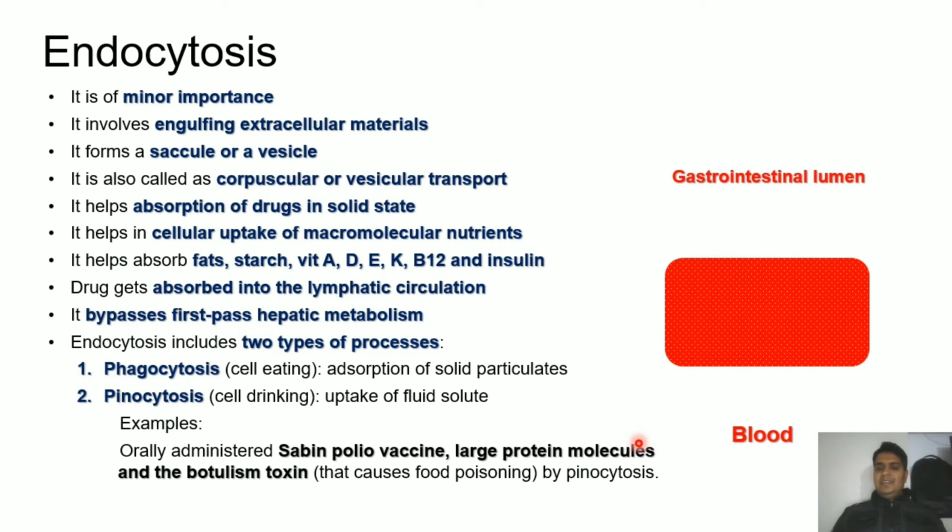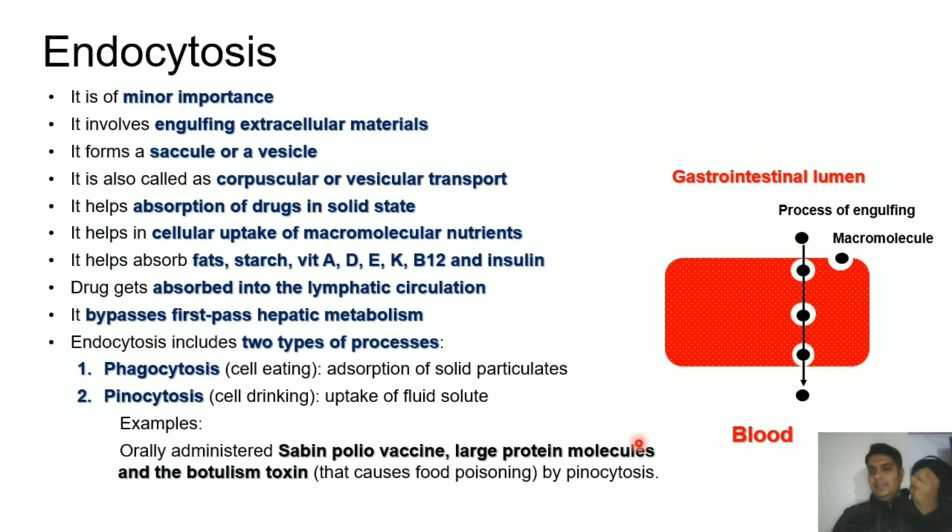Now, in this case, you can see the biological membrane, with the gastrointestinal lumen on the upper side and the blood side on the lower side, and the drug will absorb from the upper side to the lower side. Here you will see that the macromolecule is being engulfed by the vesicle, and after engulfing, it becomes available to the other side, or you can say into the systemic circulation, by forming vesicles. This process is called